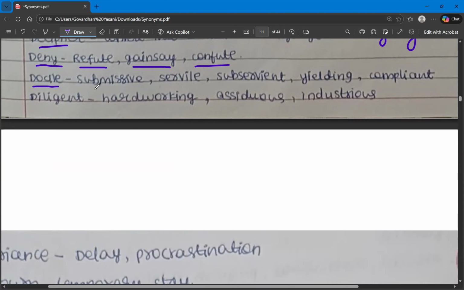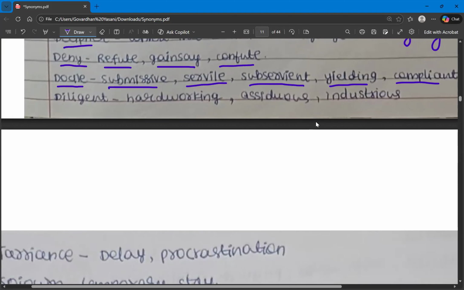So this is the word that is used to describe someone for that thing. The synonyms are submissive, person who is submissive, servile, subservient, yielding, and compliant. Compliant means who is flexible to listen to whatever you say. But what can be the antonym for this? We have already studied adamant, intransigent, intractable, recalcitrant, who is very stubborn. So these can be the opposites for the word docile and its synonyms.